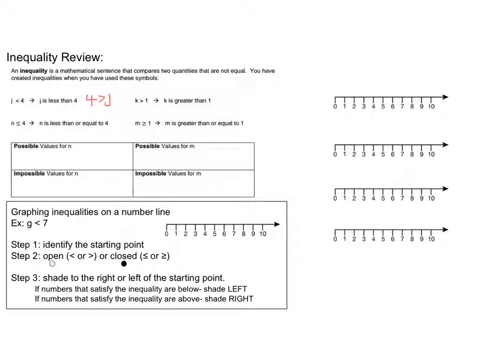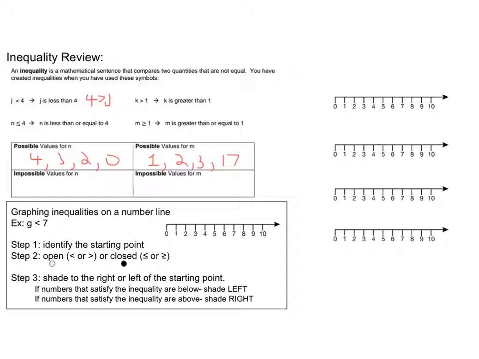All right, so let's think of some possible values that match these statements. So real quickly, possible values for n. N is less than or equal to 4, so we could have 4 and 3 and 2 and 0, right? Possible values for m. Well, m is greater than or equal to 1, so we could have 1, right? And we could have 2 and 3 and 17, just as an example.